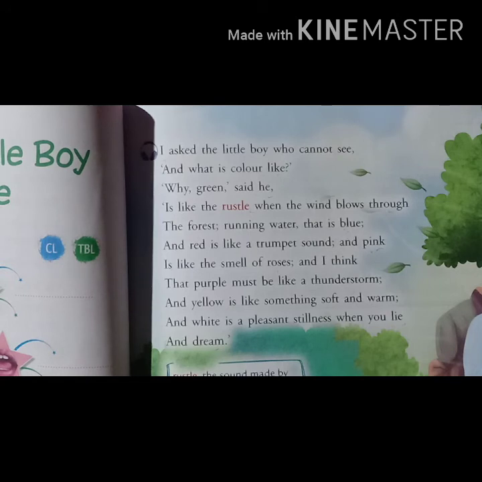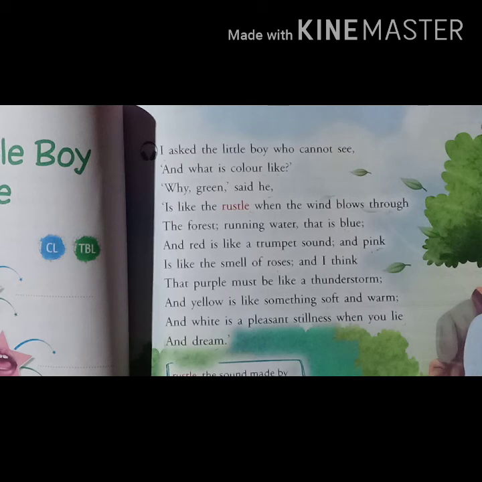And what about pink? Here the little boy is saying that pink is like the smell of roses, and I think that purple must be a thunderstorm.